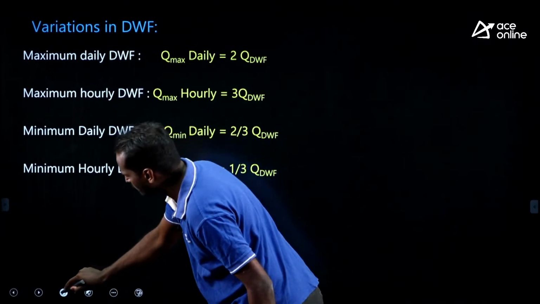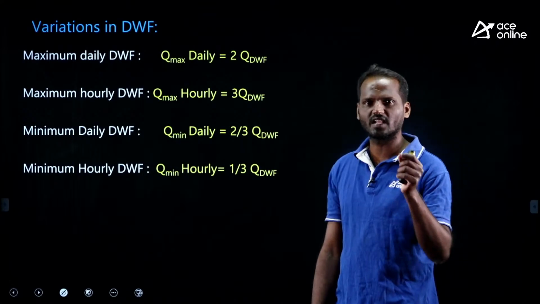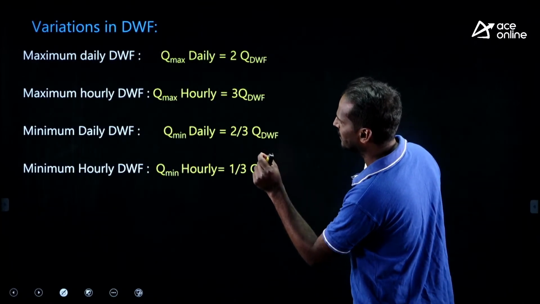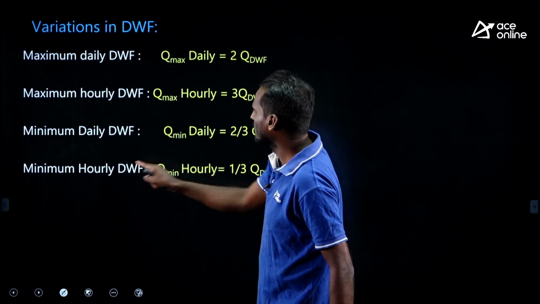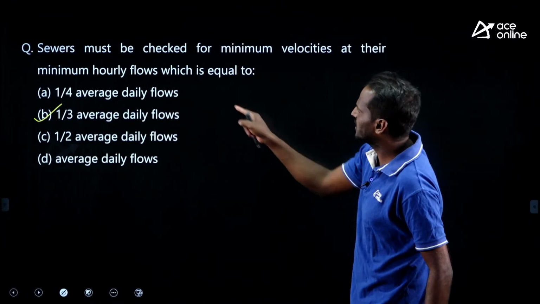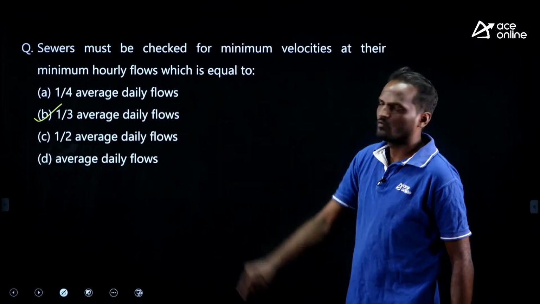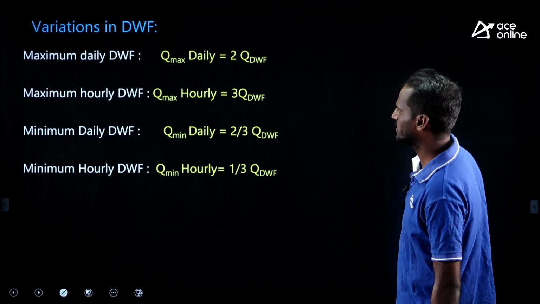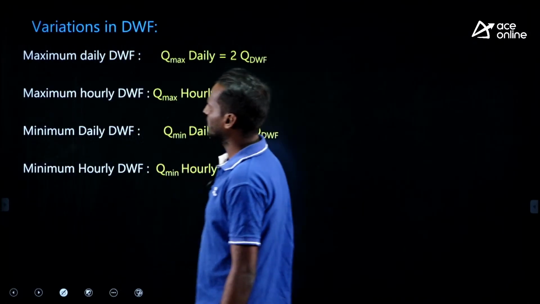Variation in dry weather flow. Look at this: maximum daily is 2 times the average daily, maximum hourly is 3 times the average hourly, minimum daily is 2/3, minimum hourly is 1/3. He is asking the minimum hourly flow, which is equal to 1/3 of average flow, right. Option is B.